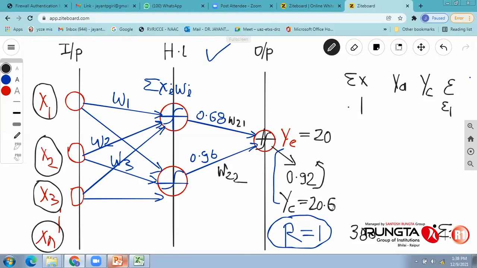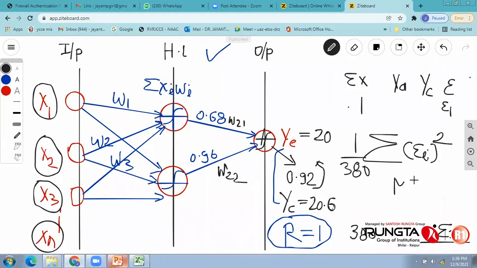What we usually do is take a summation of all the errors, squared, and then take the mean, which in this case is 1 by 380. All errors are squared and divided by n, and that is called MSE, mean square error.